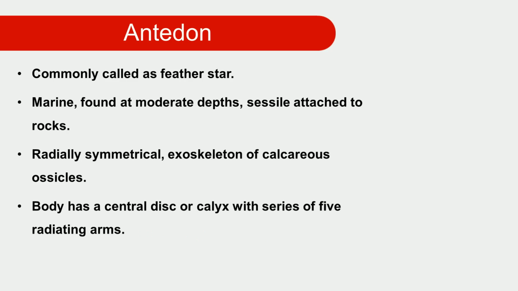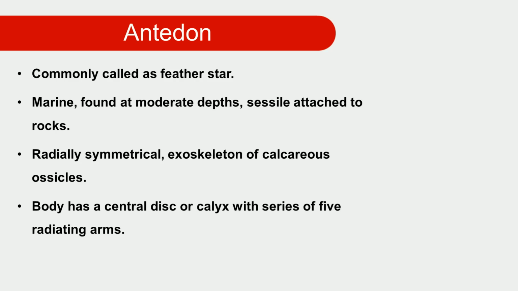An example of this crinoid group is Antedon, commonly called a feather star. The feather star is found in the marine environment at moderate depth.